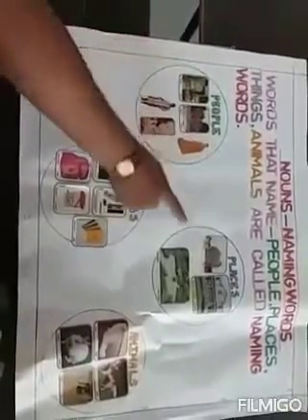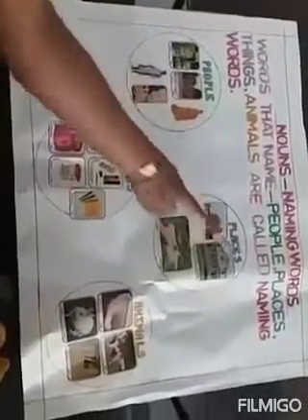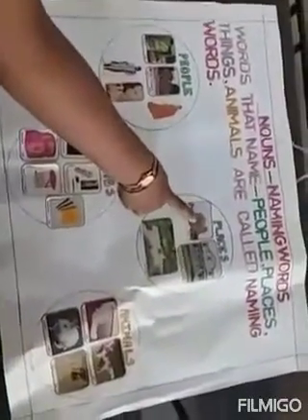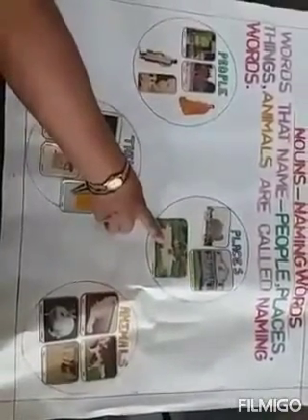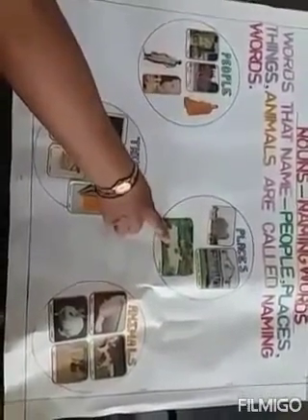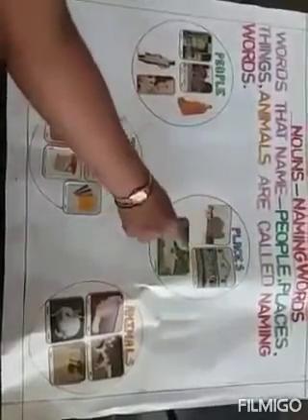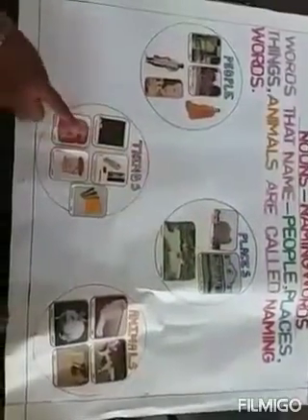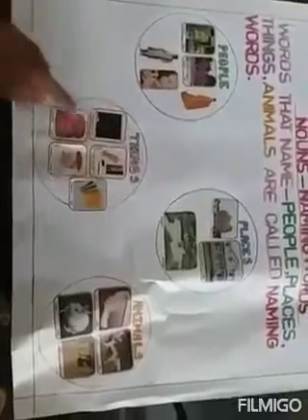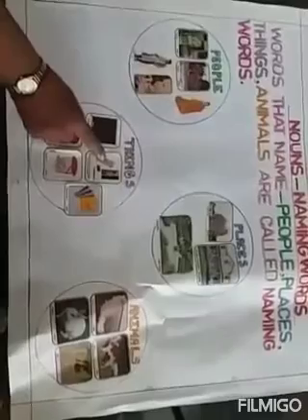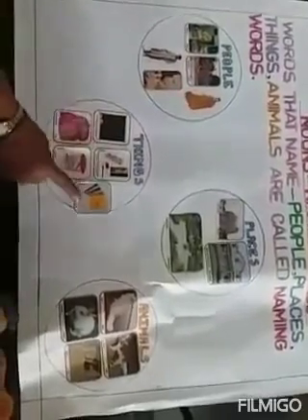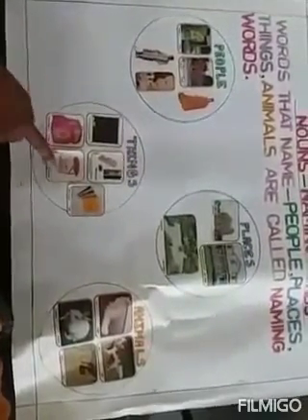Okay, next let us see places. See children here, places. What is this? This is the temple, this is the house, this is a garden. All the names of places are also called naming words, children. Now let us see things. You can see in this picture, there is a blackboard, box, pencil, eraser, books, bag, dustbin.